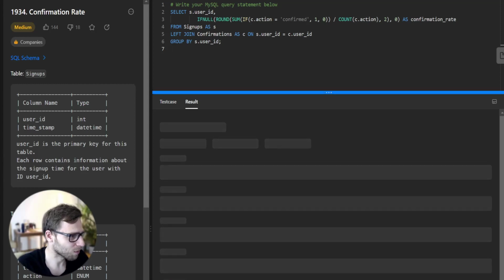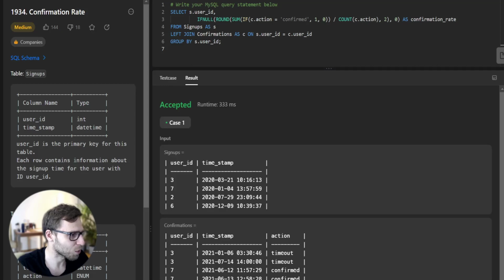It's quite bigger than usual, but it's a medium task. Here we can see quite easily that user 3 did not confirm, they have a timeout, so that's why the response is 0. So it's correct.